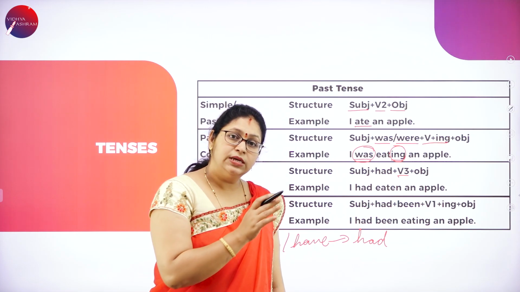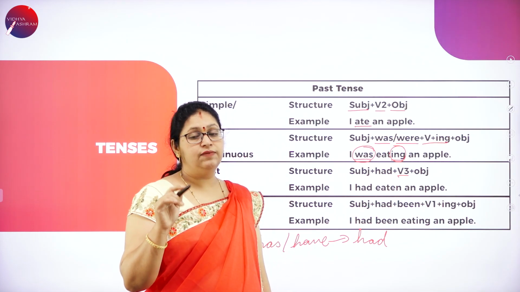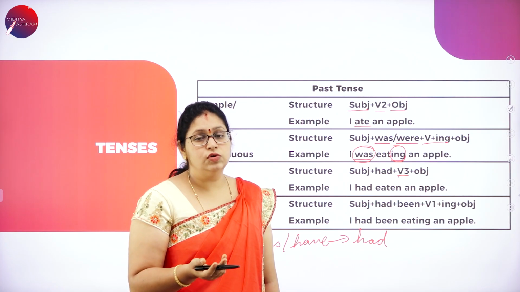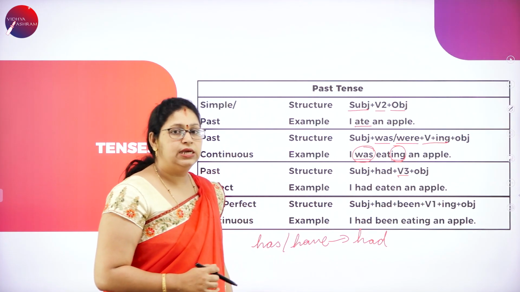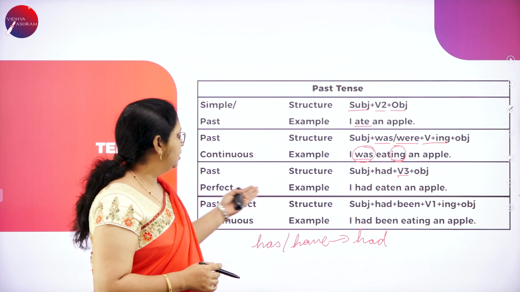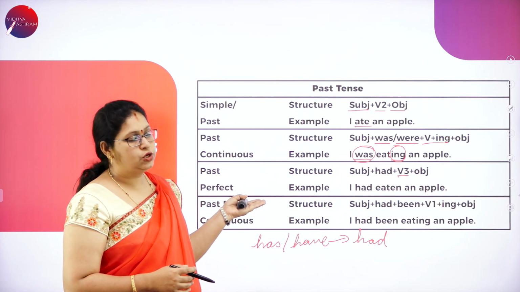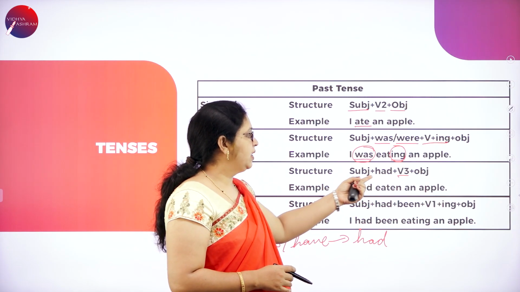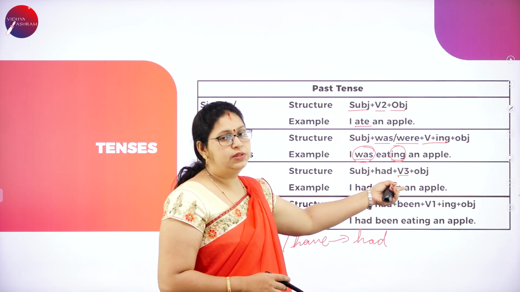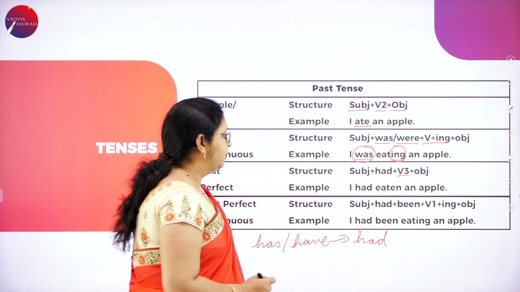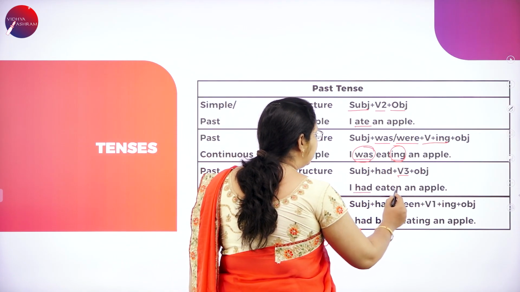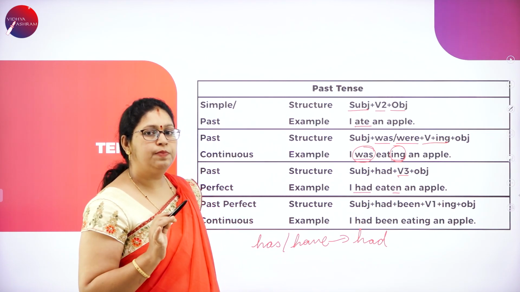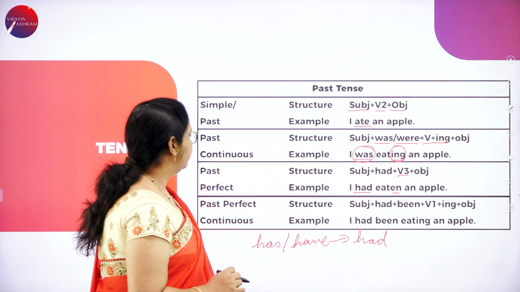Sleep, slept, slept. Here we are not using ed, we use t for the past form. And for some, we use en, eaten. So this is how the past perfect sentences have to be framed, and this is the structure for that. Subject plus had plus verb 3 plus object. I had eaten an apple. Eaten is the past participle form of the verb.